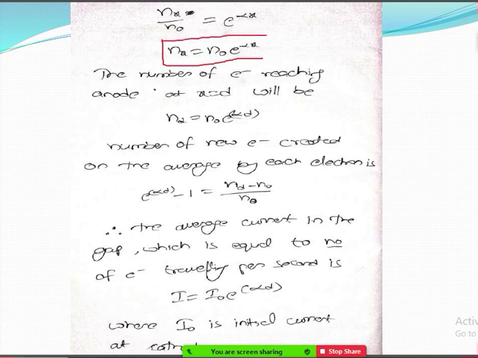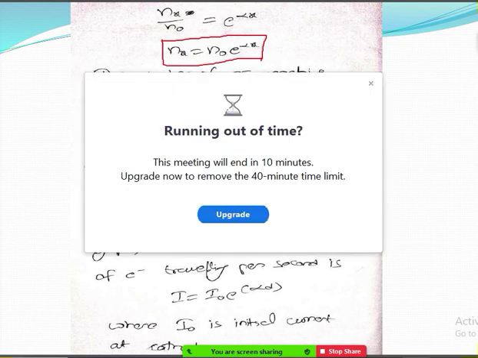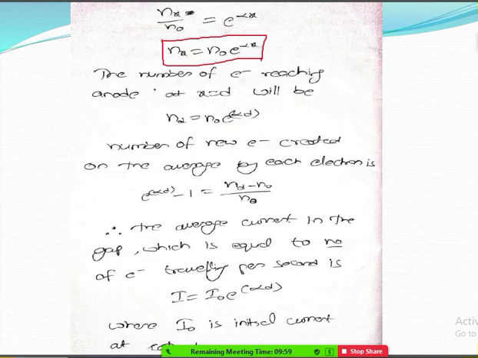So at distance x these are the number of electrons. nx is equal to n naught into e power alpha x. So the number of electrons reaching the anode, at a distance x is equal to d: substituting x is equal to d, we will get nd is equal to n naught into e power alpha d. So this is the actual equation, nd is equal to n naught into e power alpha d.